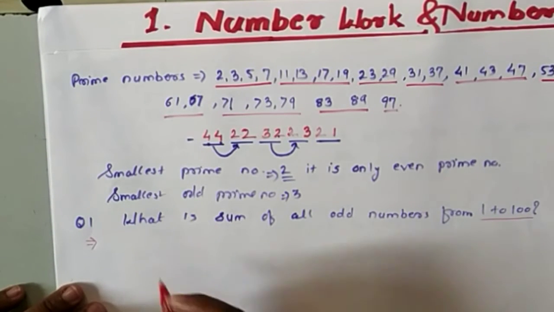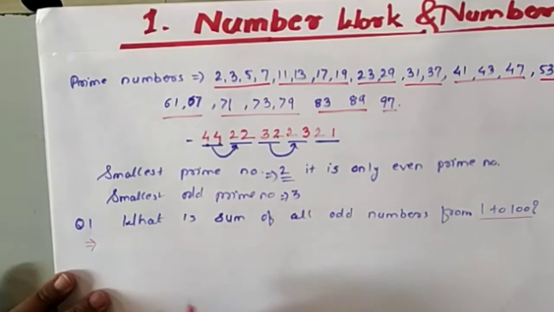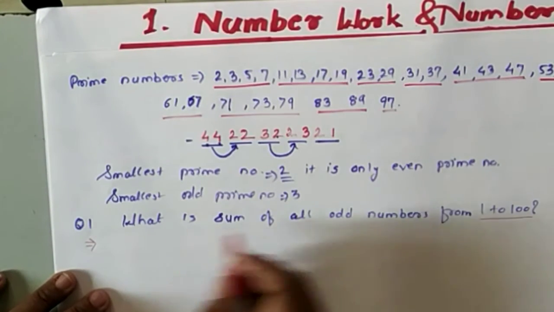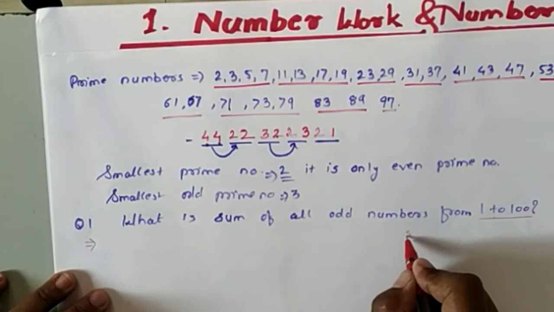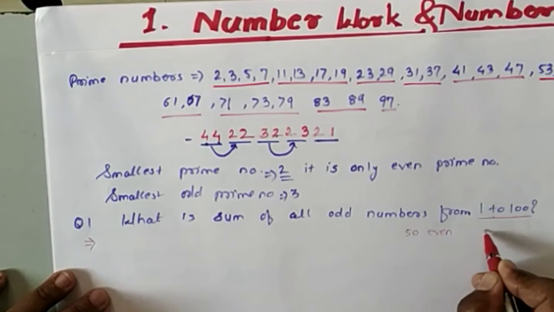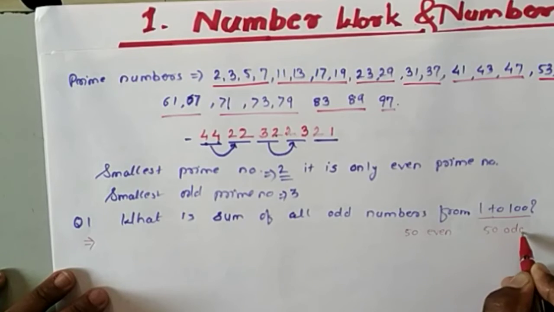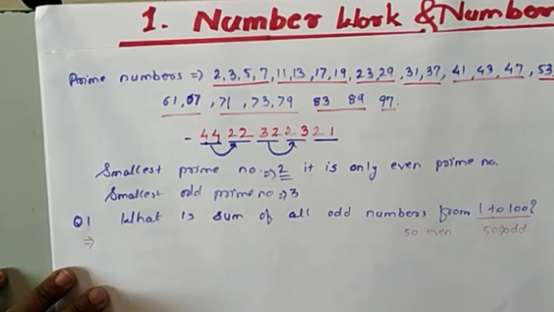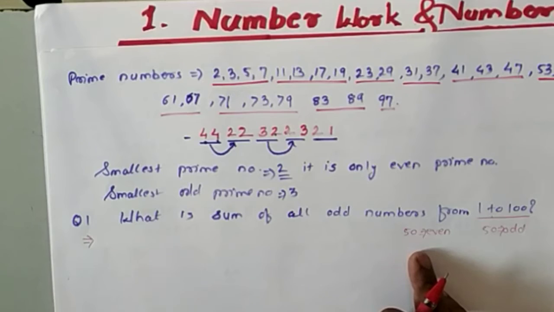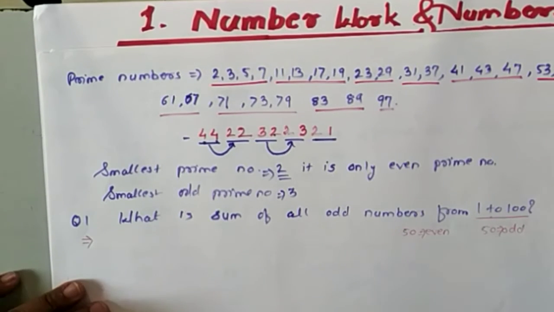So first of all, tell me, in 1 to 100, how many even numbers are there? As you know, 50 numbers are even and 50 numbers are odd. It was also covered in 5th scholarship. If you don't know, no problem, there are 50 even numbers and 50 odd numbers.